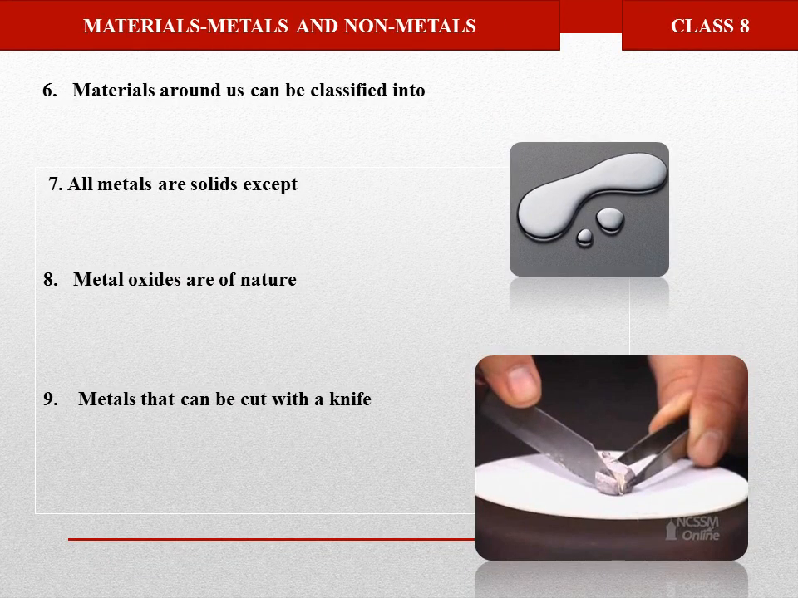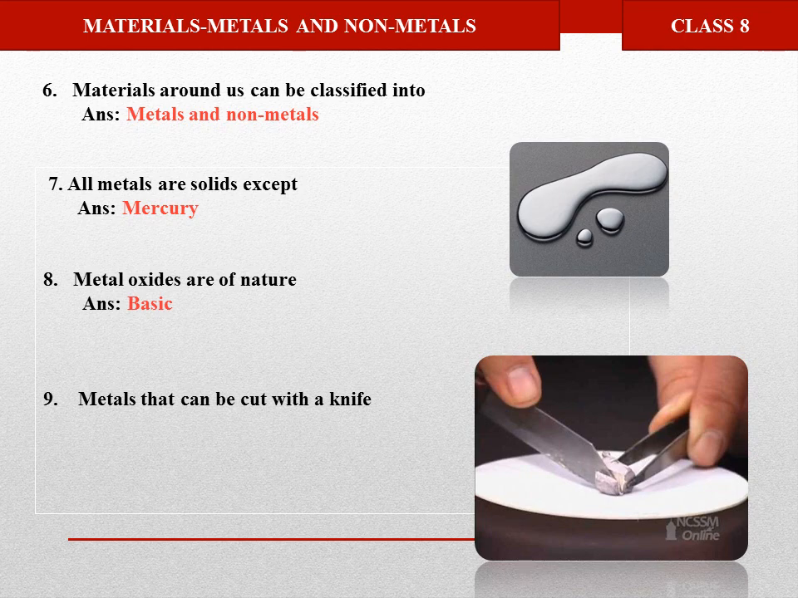Materials around us are classified into metals and non-metals. All metals are solid except mercury, which is in front of you. Metal oxides: when you burn some metal, it forms a metal oxide. So what is the nature of metal oxide? It is basic in nature.